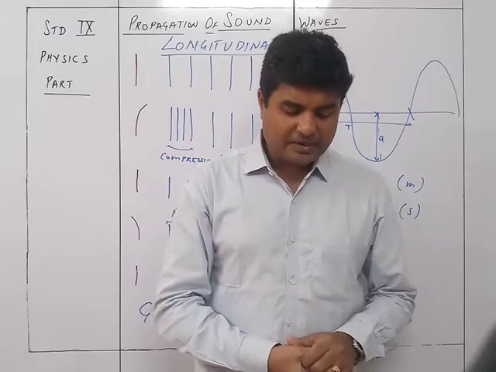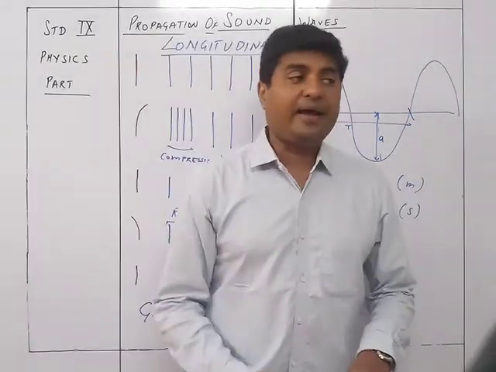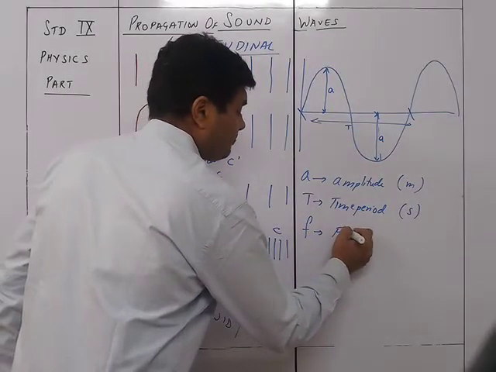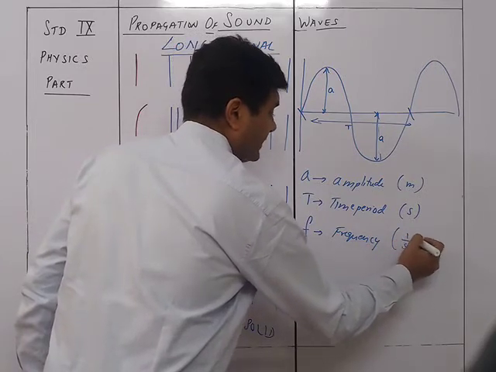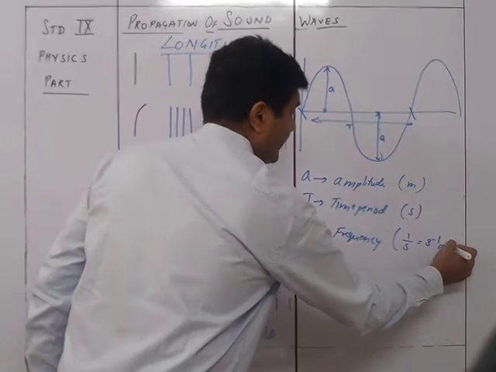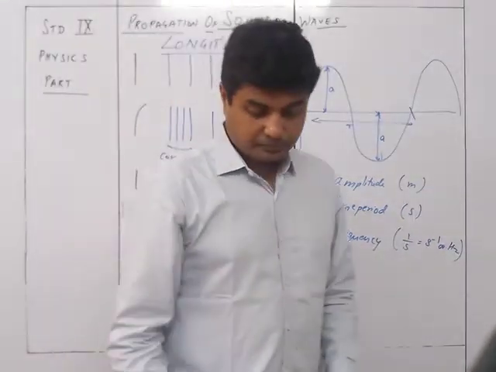It is the same as the number of waves passing through a point in 1 second. It is denoted by F, and frequency is measured as 1 upon second, that is s raised to minus 1, or Hertz, Hz.